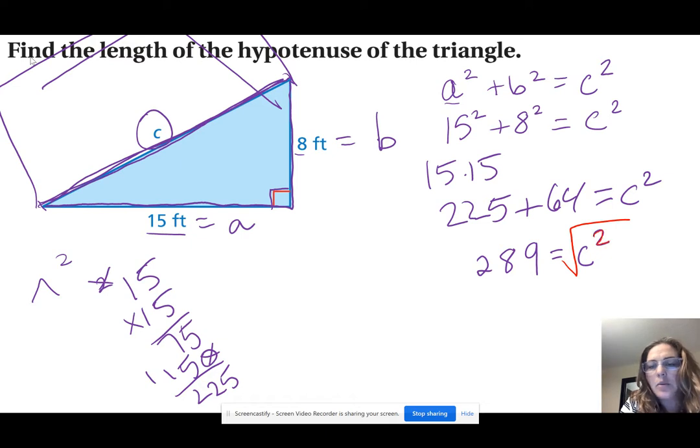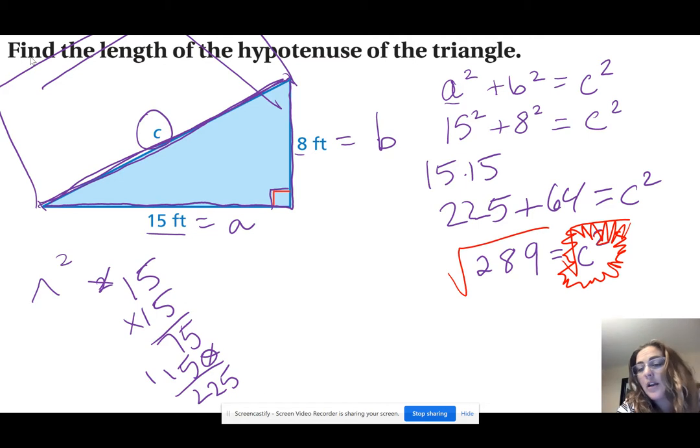Whenever you see a square and a square root, you know that those are going to cancel each other out. So you're left with C. Now, I cannot do a square root on one side of an equal sign without doing it on the other side. That wouldn't be how you would solve an equation ever. Whatever you do to one side, you have to do to the other. So we've got to find the square root of 289.